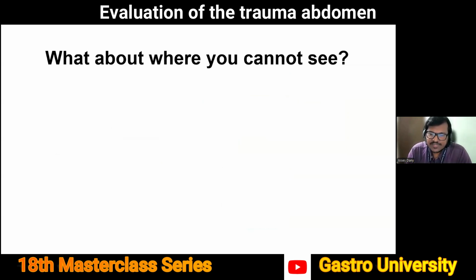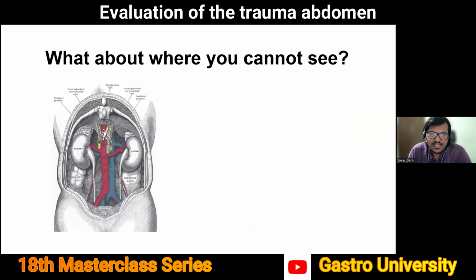But you've done a FAST, you've performed it, you've picked up fluid, or sometimes you've not picked up fluid. Is there any other place in the abdomen where blood can get collected and you cannot see it? And that is the retroperitoneum. This is something which is most commonly missed after trauma because there is no direct way at the bedside to pick up retroperitoneal injury.